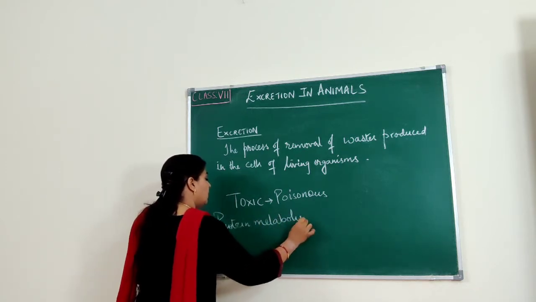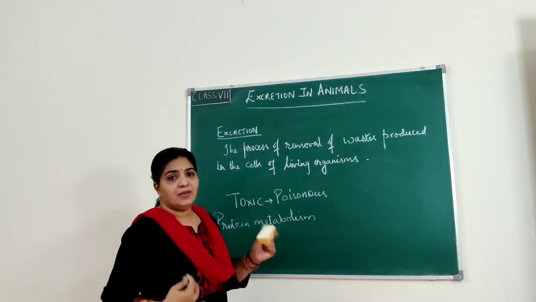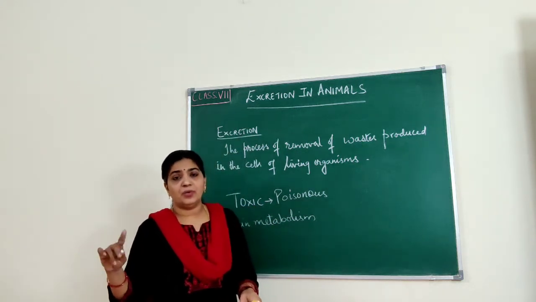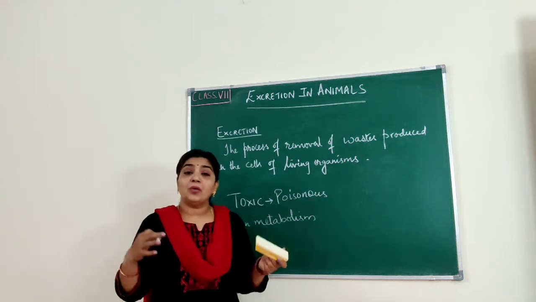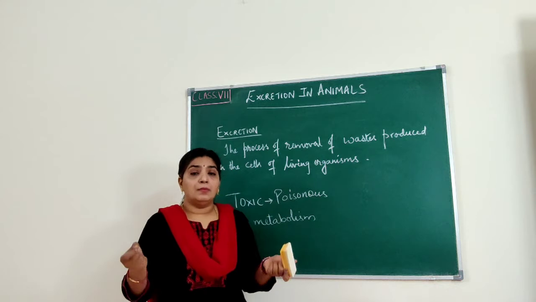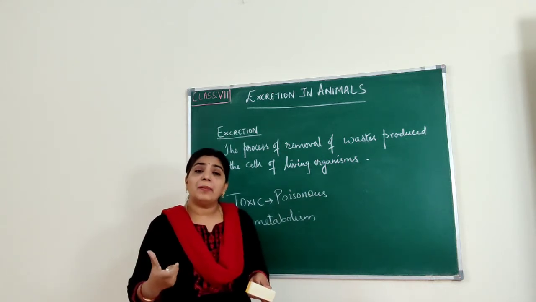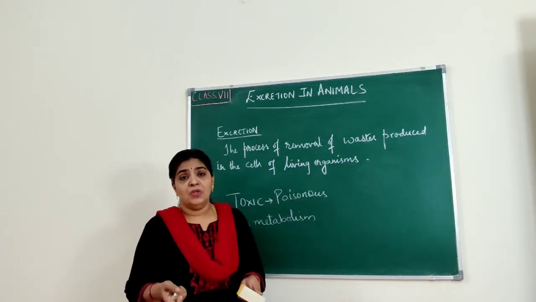During digestion, the proteins will be converted into amino acids. These amino acids will be absorbed by the cells. Even after absorption by the cells, the amount of amino acid present in our body will always be more. So what happens?